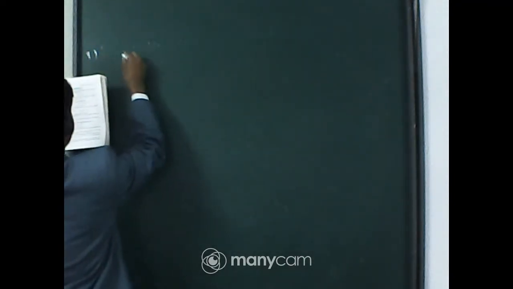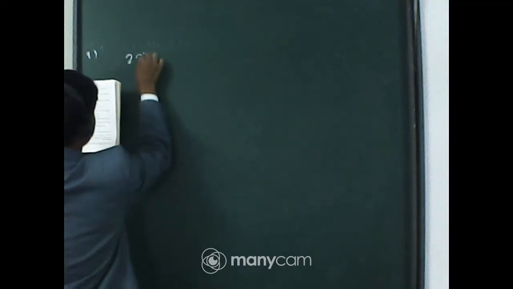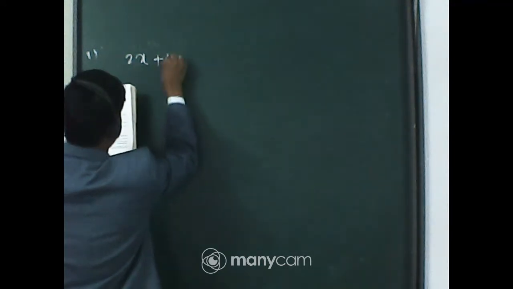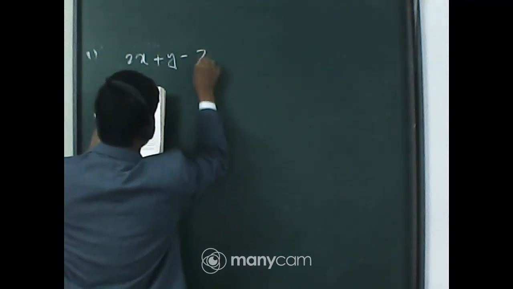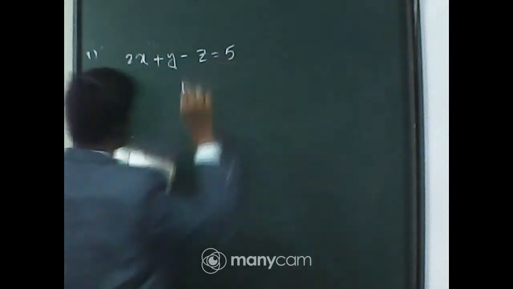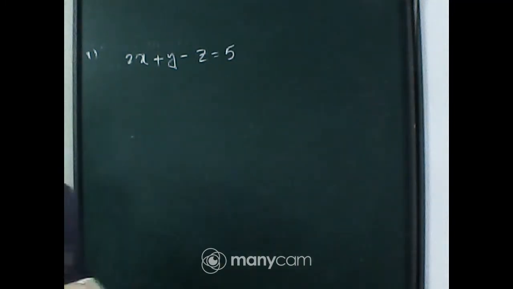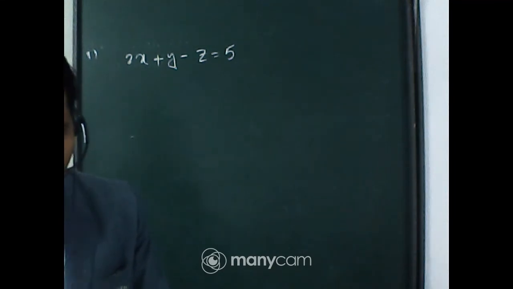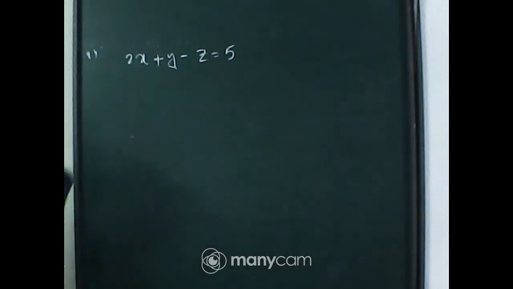The given equation is 2x plus y minus z is equal to 5. On the right hand side 5 is there, so we have to divide the equation by 5.